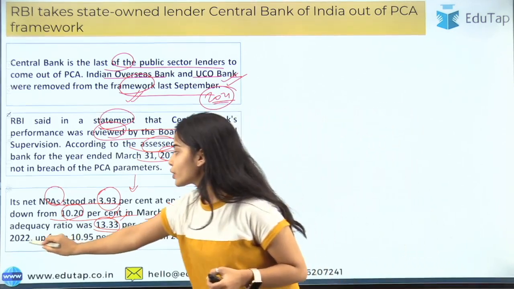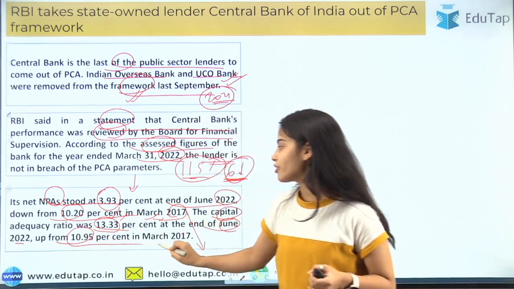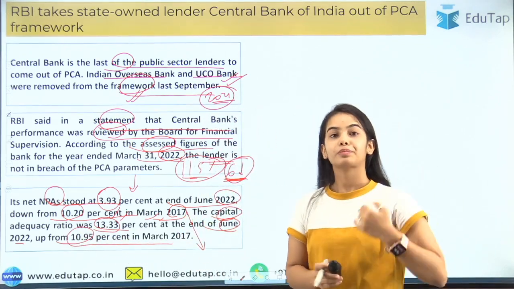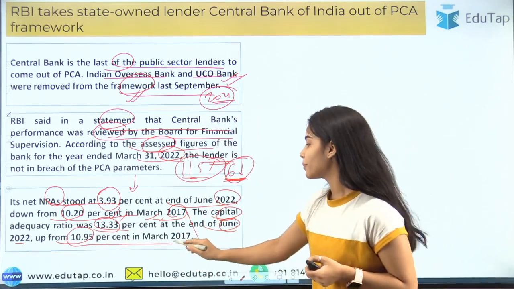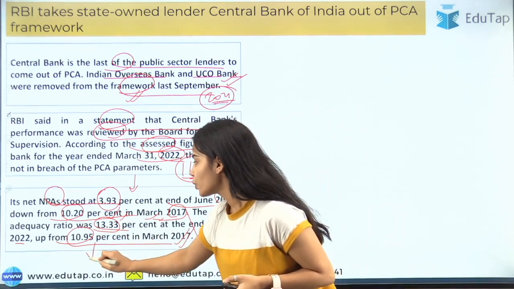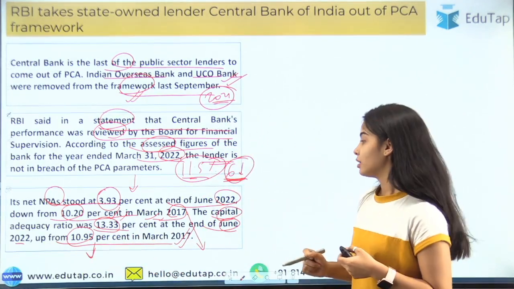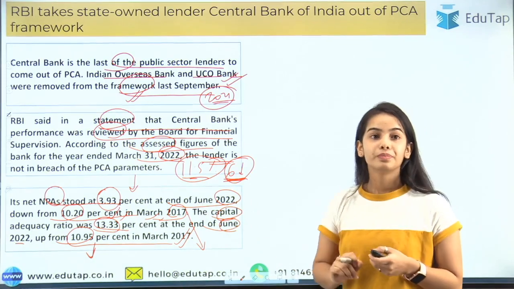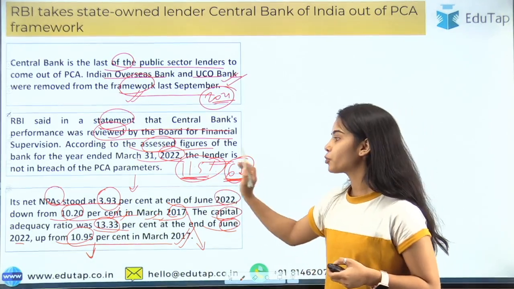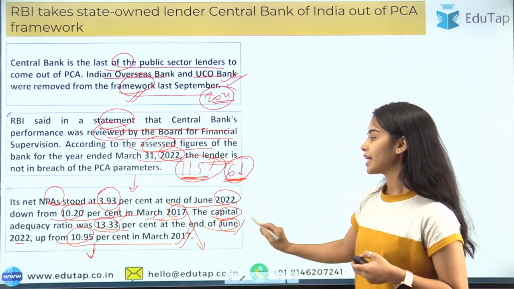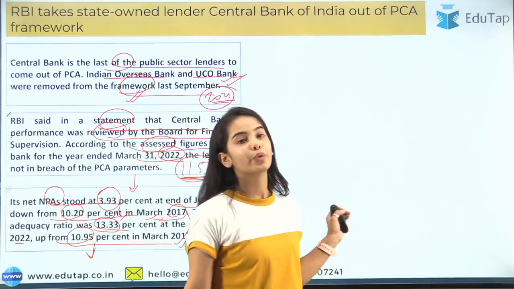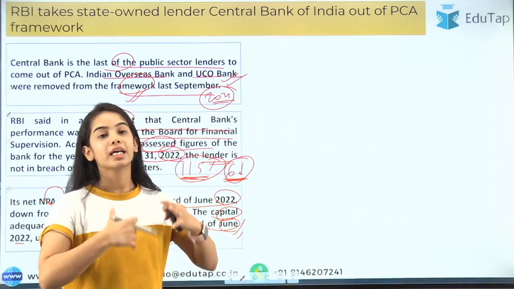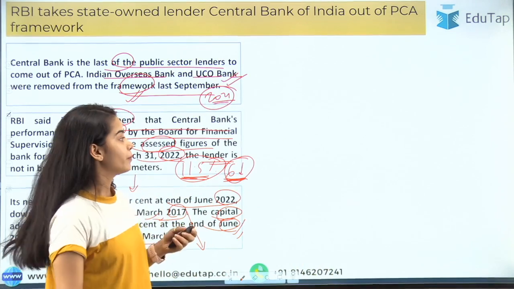That is at the end of June 2022, up from 10.95% in March 2017. So in March 2017, the capital adequacy was also very low for the central bank, and it has to be above 11.5%, which has been achieved by June 2022, and that's why it has been taken out of the PCA framework.